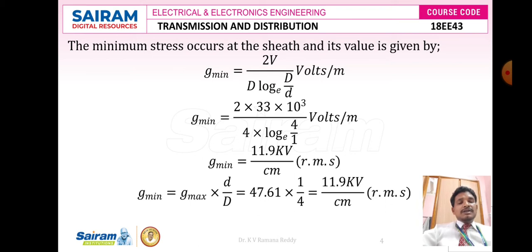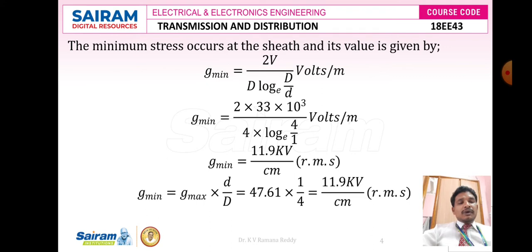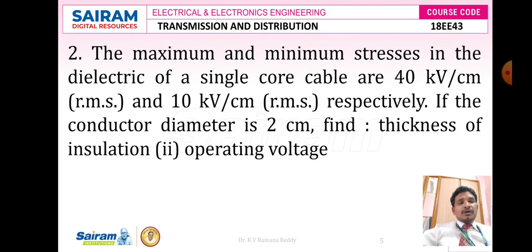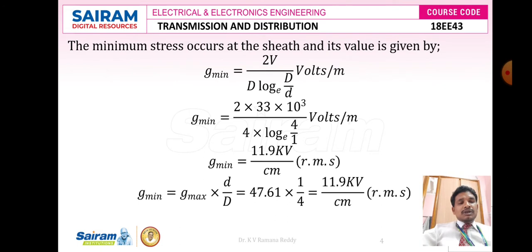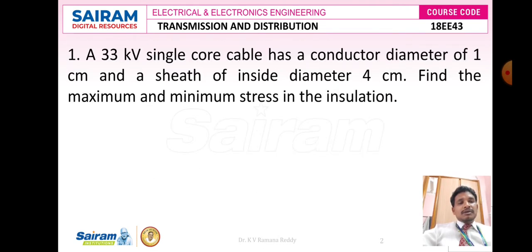Now we know the formula G minimum is equal to G maximum into small d divided by capital D. We just calculated G maximum as 47.61 kilovolts, so 47.61 into 1 by 4 gives the answer 11.9 kilovolts per centimeter. Therefore, the minimum electrical stress and maximum electrical stress are both the same for the given problem. Hence, grading has been done for the given conductors in this problem.